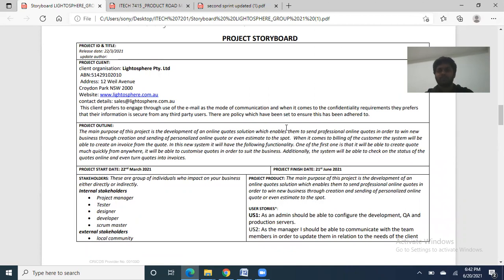The main purpose of this project is the development of an online quote solution which enables them to send professional online quotes in order to win new business through the creation and sending of personalized online quotes or even estimates on the spot.